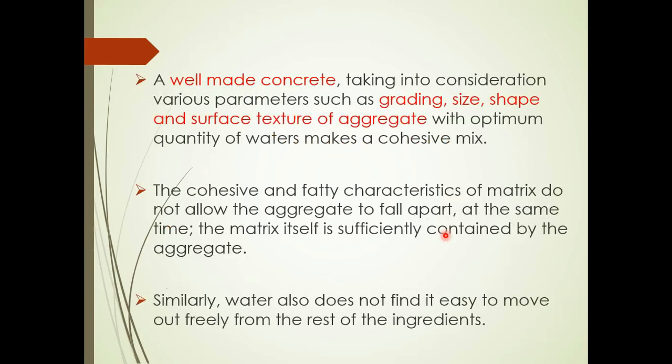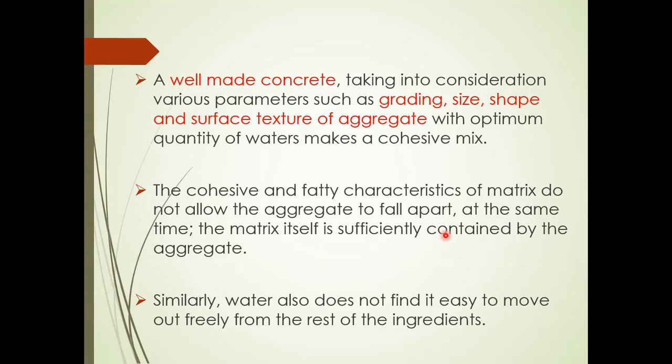the well-made concrete must take into consideration various parameters such as the grading, the size, the shape, the surface texture of aggregate, with an optimal quantity of water so that we can get a cohesive mixture. The cohesive and fatty characteristics of the mix do not allow the aggregate to fall apart.